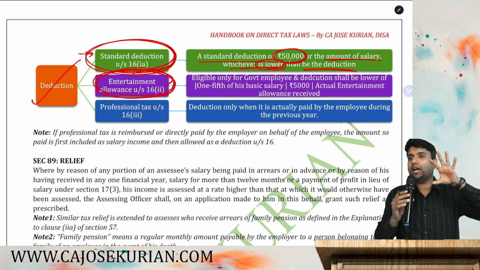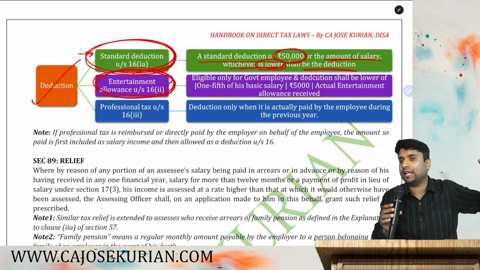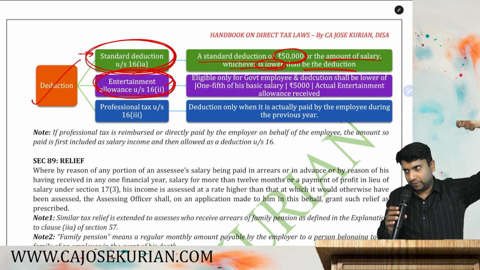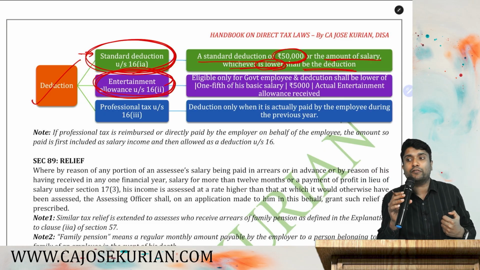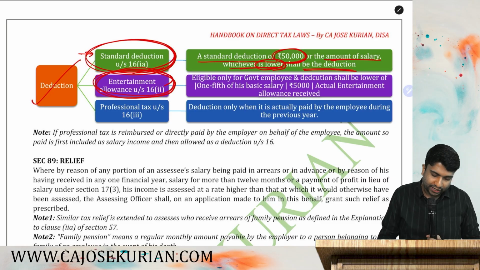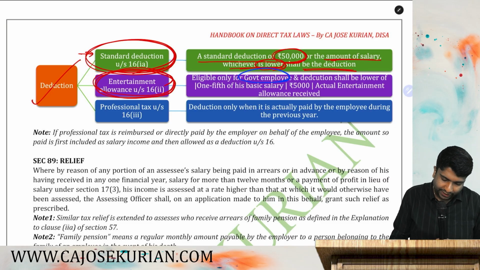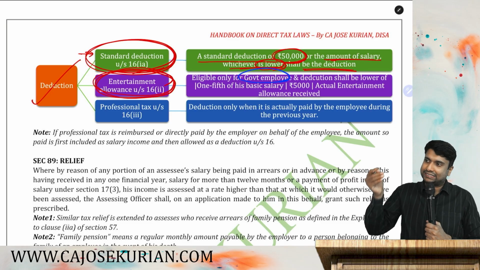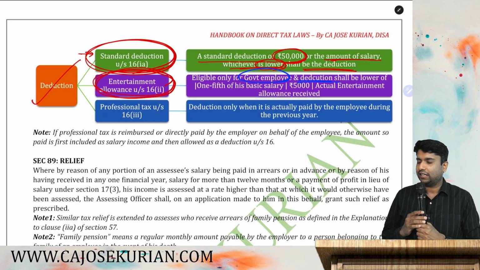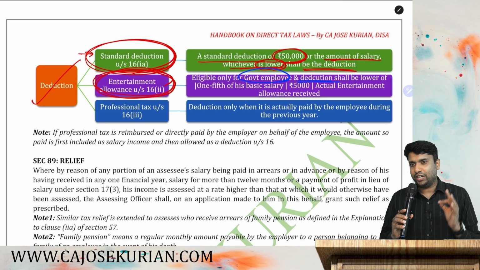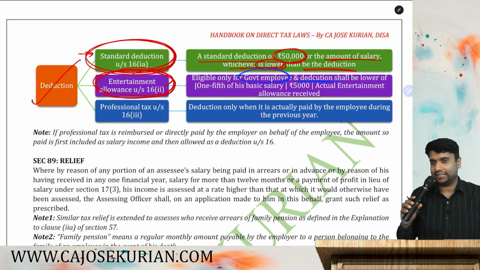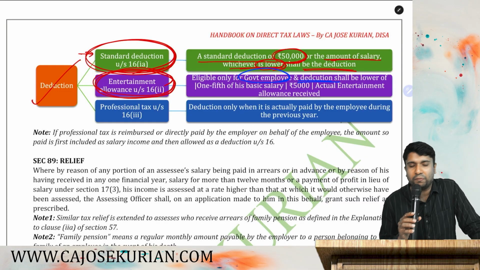First of all, you have to include that entertainment allowance as a part of your taxable gross salary. Then from that, if you are a government employee, either a state government or a central government employee, you can claim a deduction.